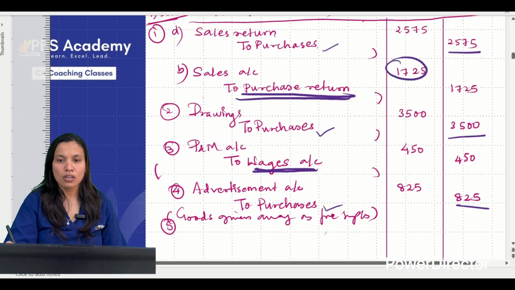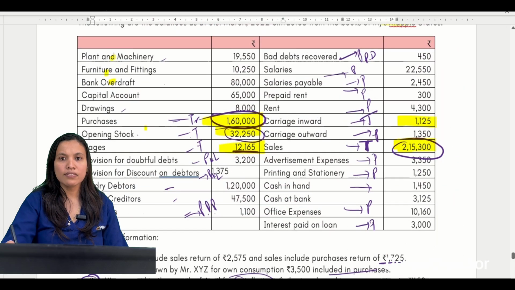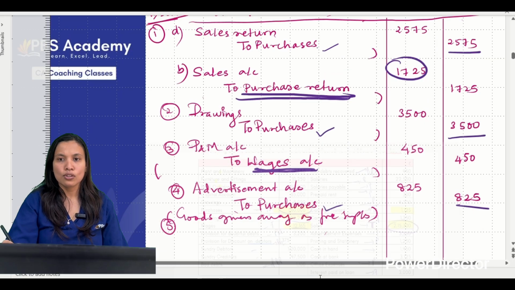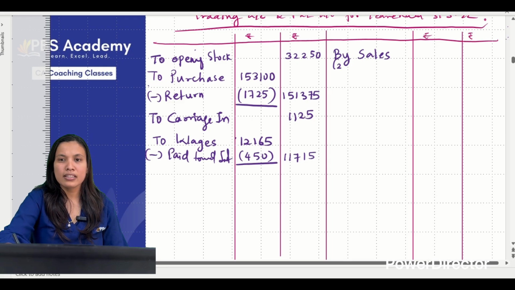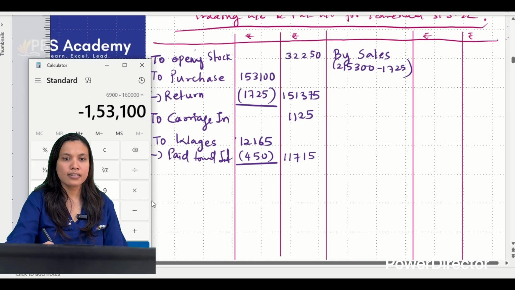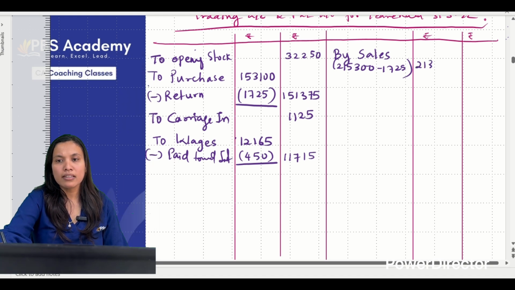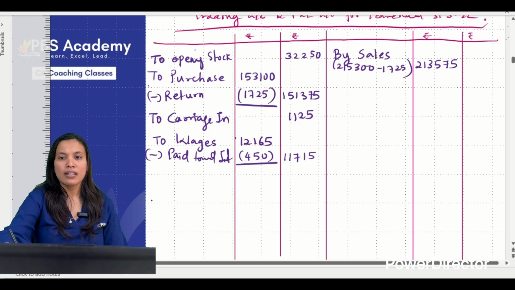So given value of sales is how much? 2,15,300. So I'll do it here only and write 2,15,300 minus 1725. So what is the value of sales we are getting here? That's equal to 213,575.